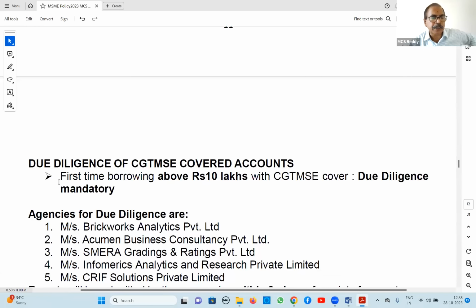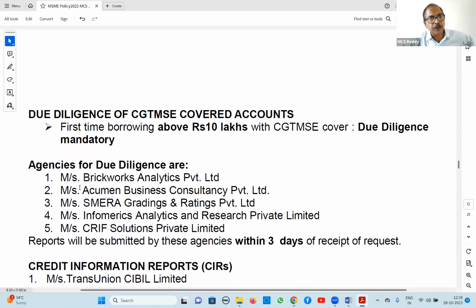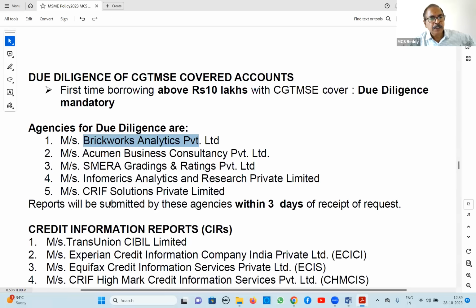Next, due diligence. This is another recalled question. Due diligence of CGT MSE covered accounts. For first time borrowing above 10 lakhs with CGT MSE cover, you compulsorily have to go for due diligence by external agencies. There are Brickworks, Acumen, Mera, Informatic, CRIF. I think recently we have discontinued with Brickworks. Remaining, you can get from the other 4 companies. They will submit the report within 3 days. This is the due diligence report. Recalled question.